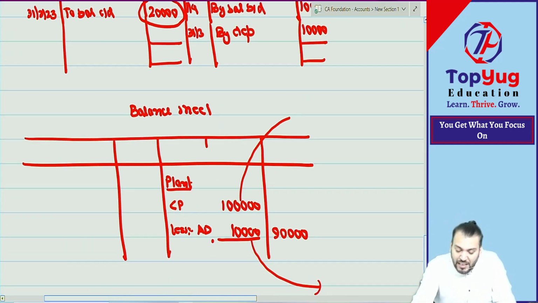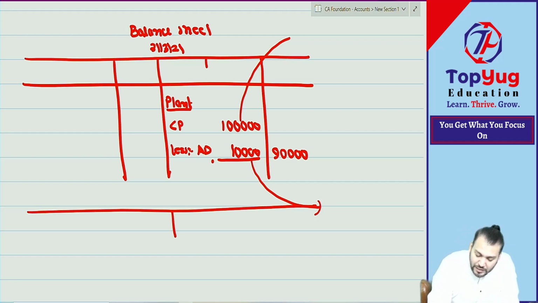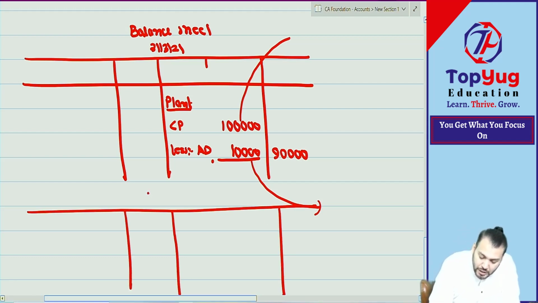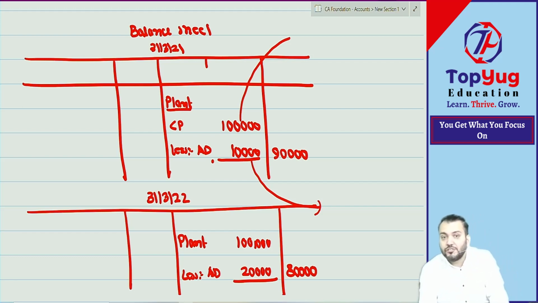Now, if you want to prepare the balance sheet of the second year, this was the balance sheet as on 31st March 2021. My question to you all, what do you write in the balance sheet of next year? If you want to prepare the balance sheet as on next year, the plant account will come at what value? Very good. Plant account will be 1 lakh only. Less accumulated depreciation, how much? 20,000. So 80,000. Correct? Have you understood?